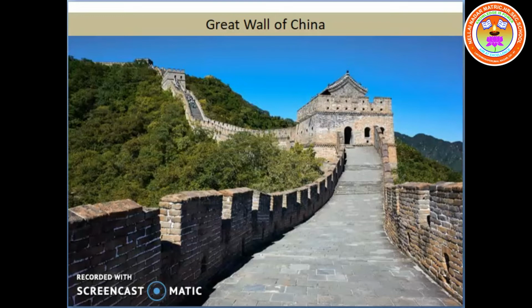He also built roads to integrate the empire. The Great Wall of China is one of the ancient wonders of the world. The Great Wall protected the Chinese people from enemies' attack.